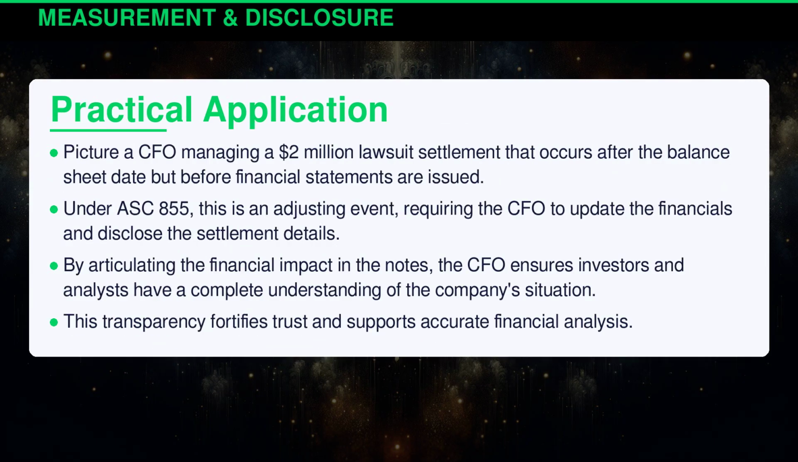Picture a CFO managing a $2 million lawsuit settlement that occurs after the balance sheet date, but before financial statements are issued. Under ASC 855, this is an adjusting event, requiring the CFO to update the financials and disclose the settlement details. By articulating the financial impact in the notes, the CFO ensures investors and analysts have a complete understanding of the company's situation. This transparency fortifies trust and supports accurate financial analysis.